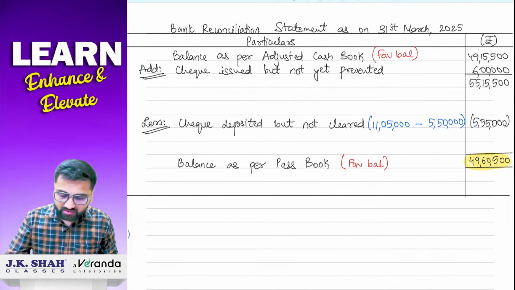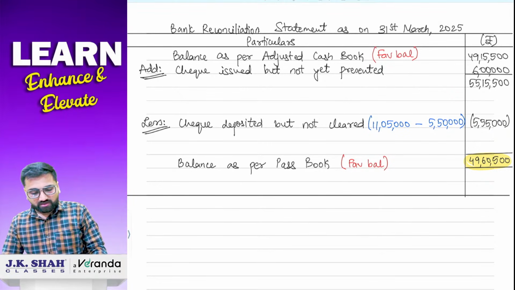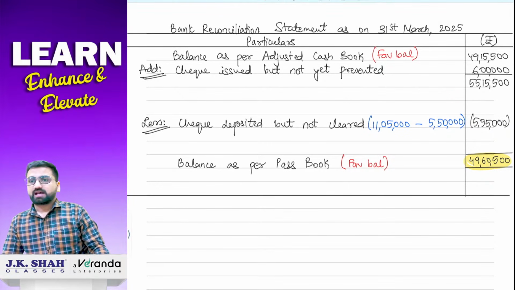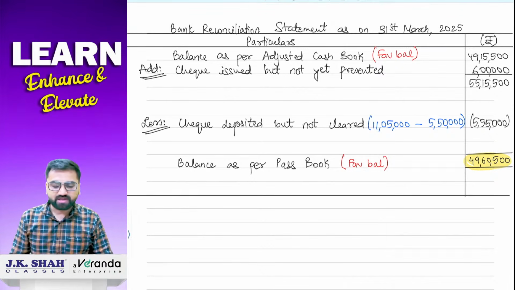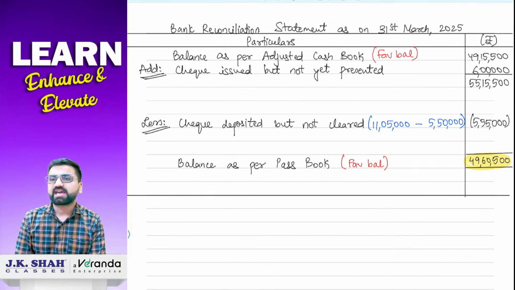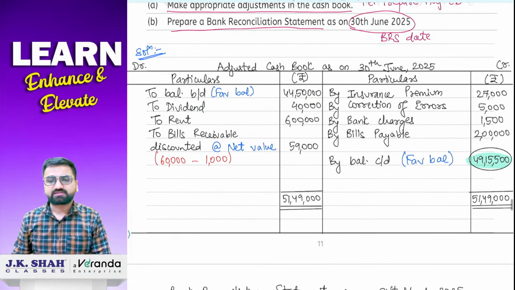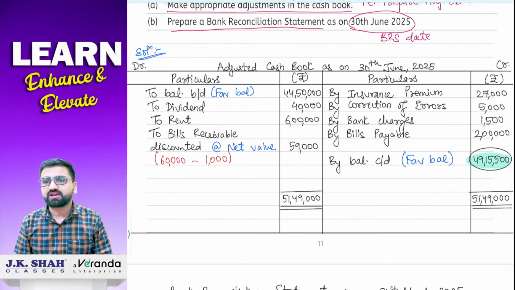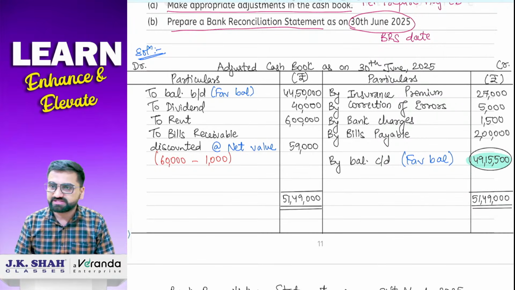Anyone, any doubt? So what we had done, we had tried to finish our topics here. I had covered your type number 1, wherein we had done only BRS wale sums. Then type 2 we had also studied, wherein we had prepared adjusted cash book. That we had studied, how do we prepare exactly the adjusted cash book. Same, it is like your normal cash account. In the debit side, we are going to write down whenever cash comes into the business, and the credit side, wherever cash goes out of the business.